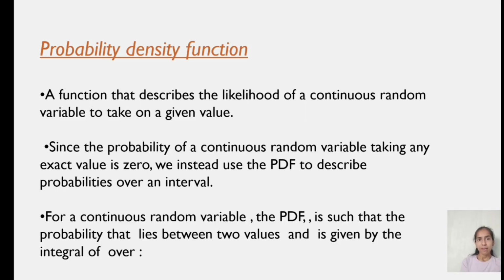The probability density function properties. It is a function that describes the likelihood of a continuous random variable to take on a given value. Since the probability of a continuous random variable taking an exact value is 0, we instead use the probability density function to describe the probabilities over an interval. For a continuous random variable X, the probability density function f of x is such that the probability that X lies between two values a and b is given by the integral of f of x over a to b.